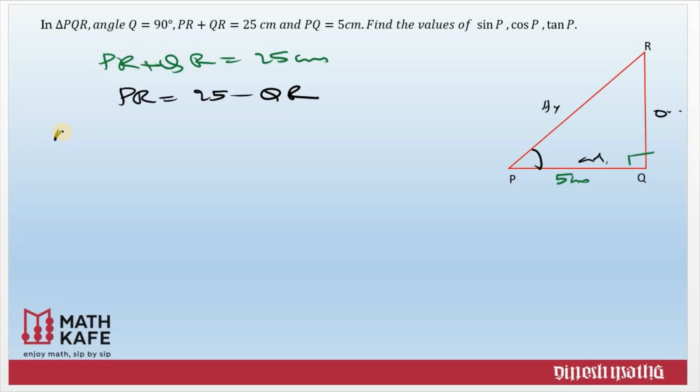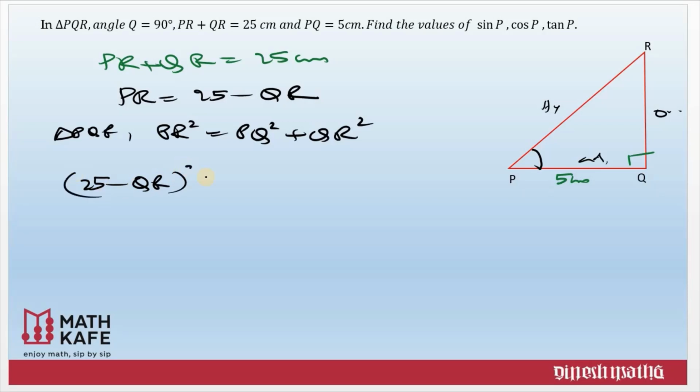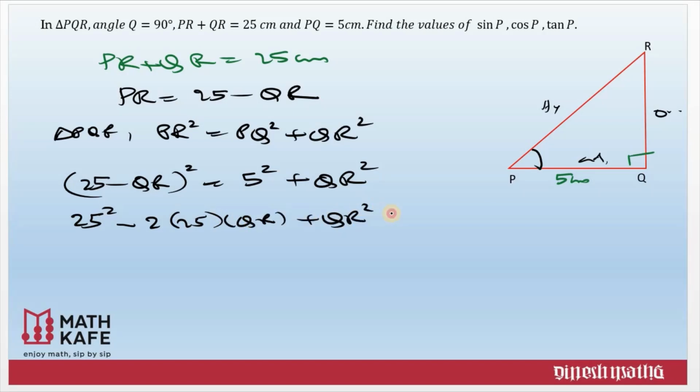In right triangle PQR, PR square equal to PQ square plus QR square. PR we have taken as 25 minus QR, the whole square, and PQ we already know is 5, so 5 square, plus QR square. I am opening this with the identity (A minus B) whole square, A square minus 2AB plus B square: 25 square minus 2 into 25 into QR plus QR square equal to 25 plus QR square. You can see on both sides QR square is there, we can cancel them.